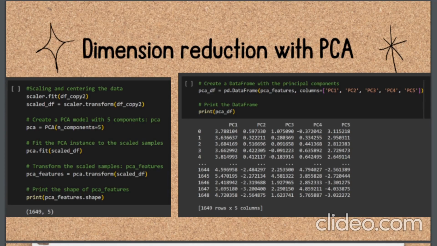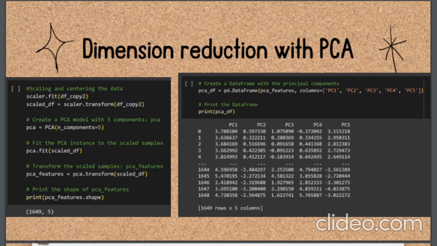Once the dataset is standardized, a PCA model is created with a specified number of components, which we have seen before. In this case, we set it to 5. The model is then fitted to the standardized dataset, calculating the principal components and determining the variance explained by each component. After the fitting process, the original dataset is transformed into a new feature space defined by the principal components. This transformation occurs by using the transform method, resulting in a transformed dataset called pca_features. This transformed dataset effectively captures the essential information of the original data while reducing its dimensionality. Finally, the shape of the transformed dataset is printed to provide insight into the number of samples and representation dimensionality achieved through the PCA process.